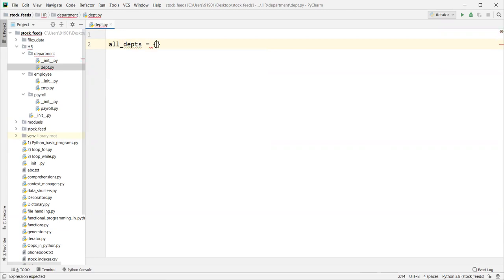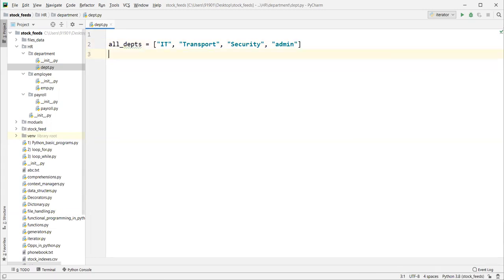For now, in reality we may communicate with the database, but let's keep only one list of departments: IT, transport, security, admin. Just assume these are the department details.